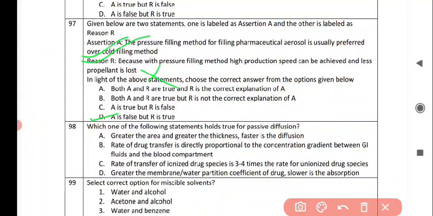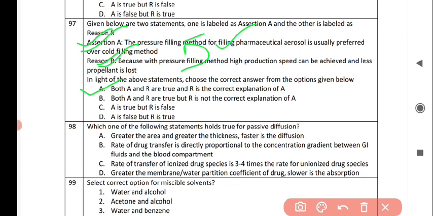Next question is, in this question two statements are given. One is labeled assertion A and the other is reason R. Assertion A is, the pressure filling method for filling pharmaceutical aerosol is usually preferred over cold filling method. And reason R is, because with the pressure filling method high production speed can be achieved and less propellant is lost. In the light of the above statements, choose the correct answer from the options given below. The correct answer is option A, that is both assertion A and reason R are correct and R is the correct explanation of A.